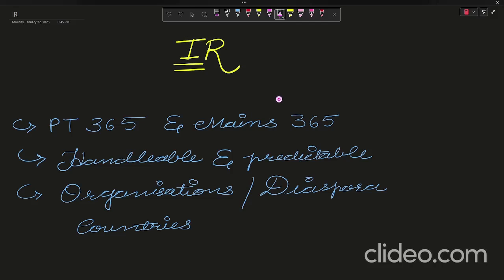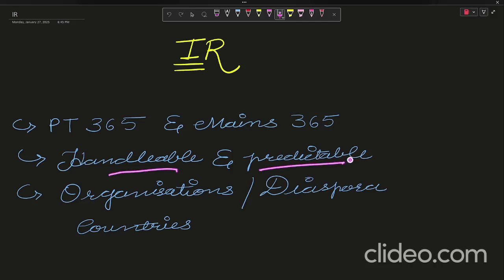Were they good or bad, problematic, and what kind of relations have changed during these many years? Or you can refer to any booklet, whichever you feel is good or worth it, but I have personally referred to Mains 365 and PT 365. You can, because this is a handleable topic and this is predictable.